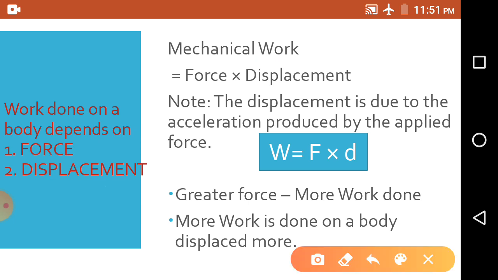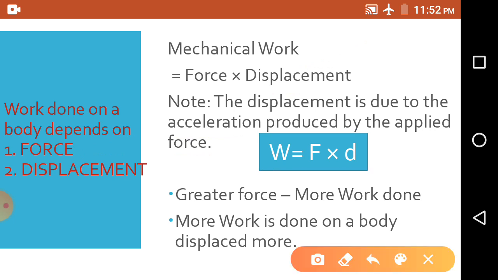And one thing to be noticed is that the displacement is due to the acceleration produced by the application of force. That means whenever we apply a force, this force produces an acceleration, and the displacement is caused due to this acceleration. So the force is the main reason for the displacement. So the work done, W, is equal to force into displacement, F into d.